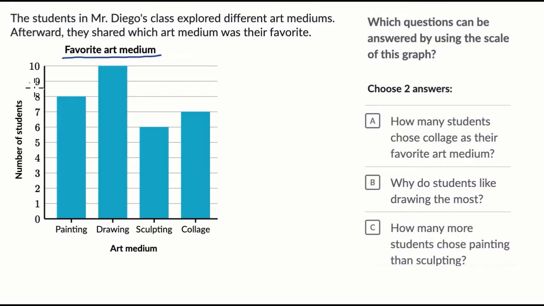And then on the vertical, going up and down here, we see the number of students. So each of these lines right over here, we increase by 1. So the scale, sometimes you'll hear that word, is 1. You'll definitely see other graphs where every time you go up by a line, you're actually going by 2 or 4 or some other number. So it's very important to keep track of that.